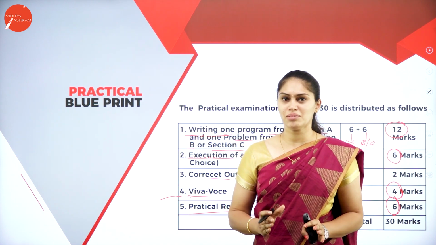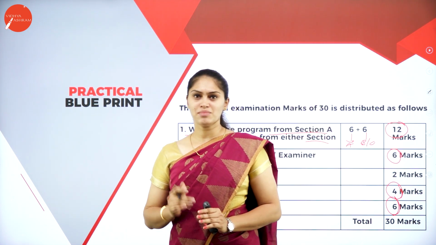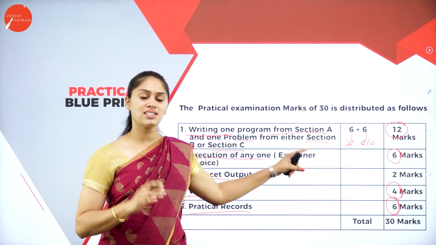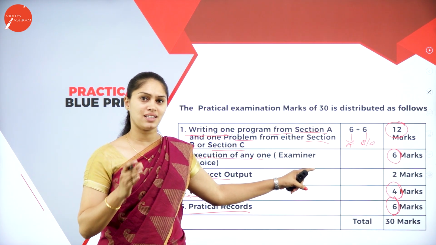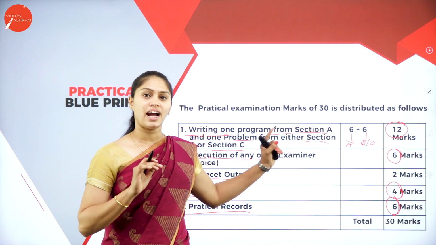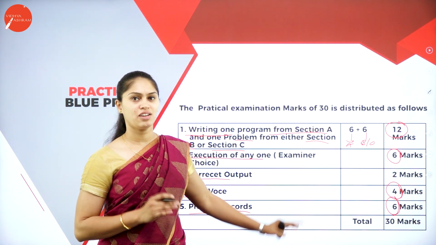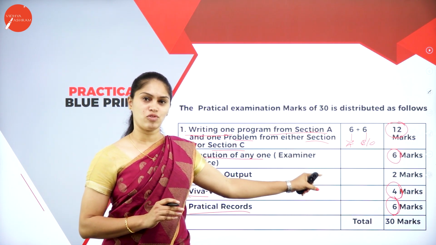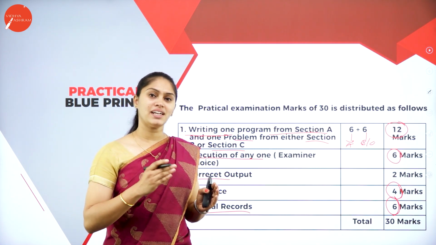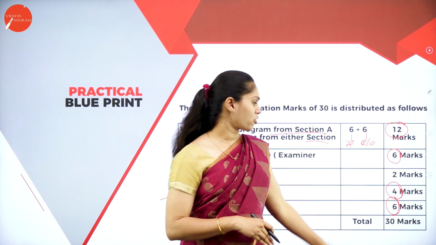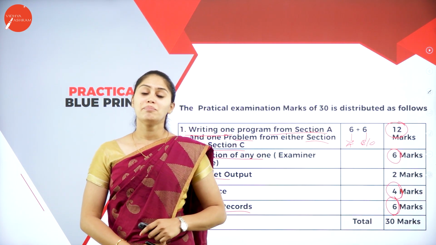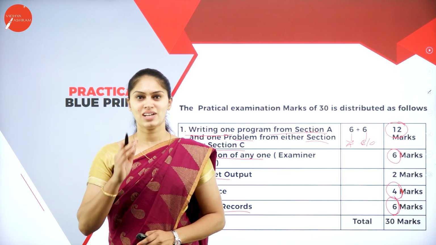So totally for 30 marks, you have to write 2 programs. If you have done the execution, then you are going to get 6 marks. If the output or answer is correct, then 2 marks for that. And viva, that is oral questions: if you have answered all the questions properly, then you are going to get 4 marks. Then if you submitted the practical record, you are going to get 6 marks. So this is how the marks distribution of your practical examination will happen.